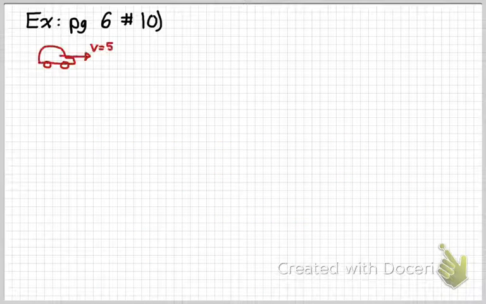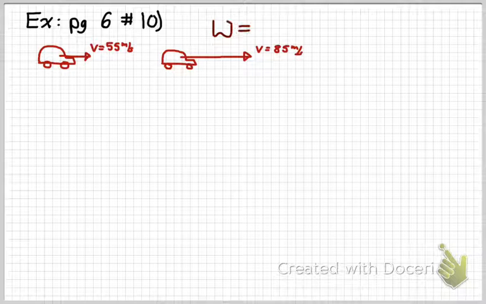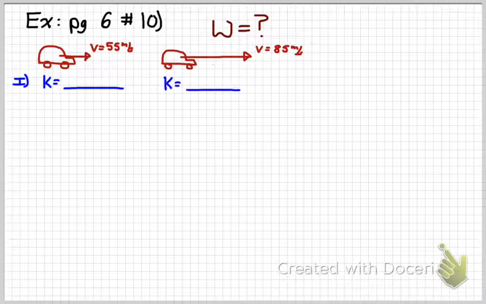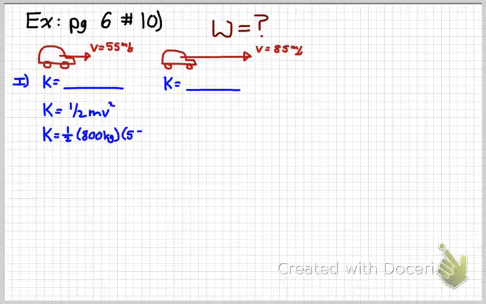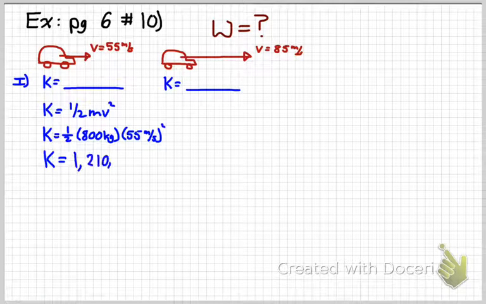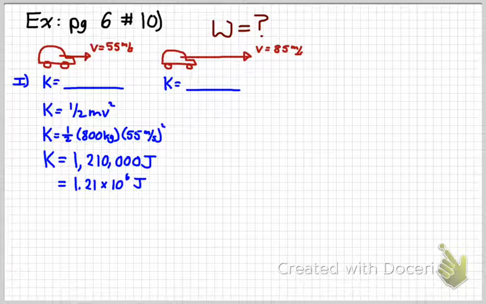So an example from page 6 of your packet, question number 10. We have a car that's initially going 55 meters per second, and then it speeds up to 85 meters per second, and we're supposed to figure out how much work is done. Well, the first thing that we would do is figure out the kinetic energy of the car before and after it speeds up. So using the 1/2 mv squared equation, my car starts out with this much kinetic energy. You can write it like that, or you can write it in scientific notation, whatever.